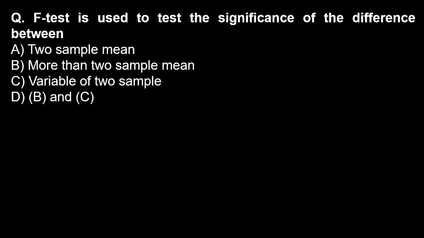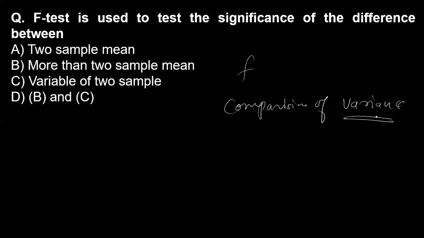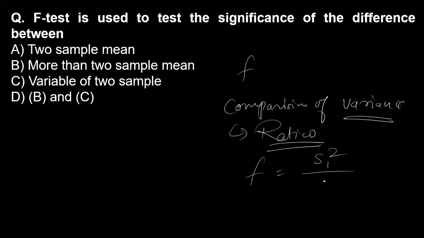Okay, not the mean, it is a comparison of the variance. The F test is simply a ratio of two variances. Here we calculate the ratio of the variance, and the formula of F is S1 square divided by S2 square.